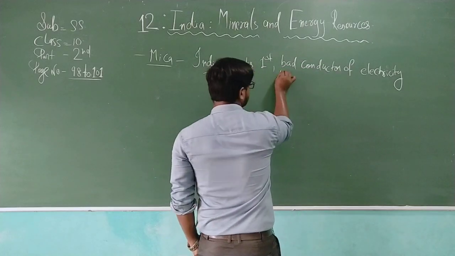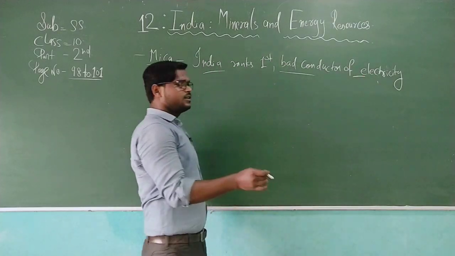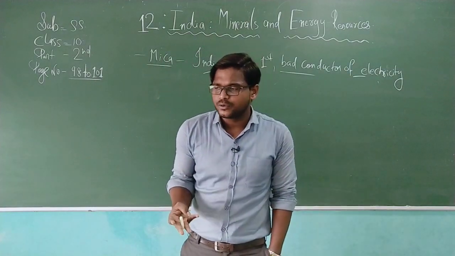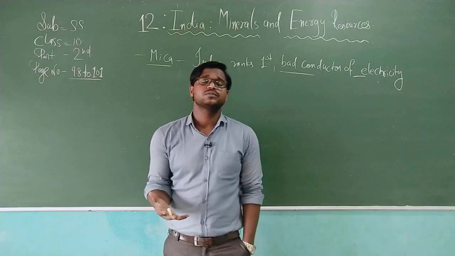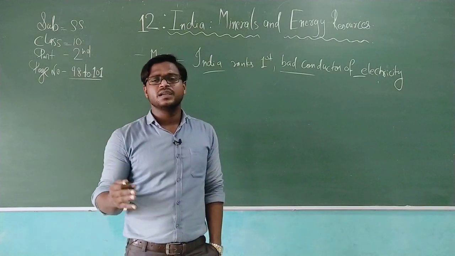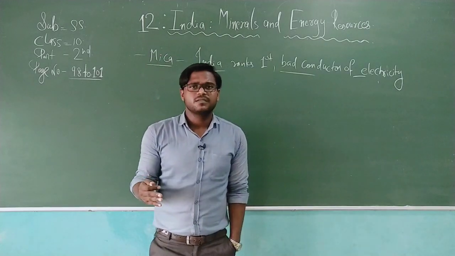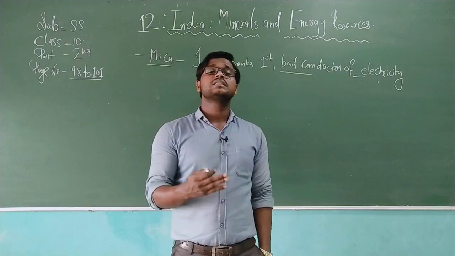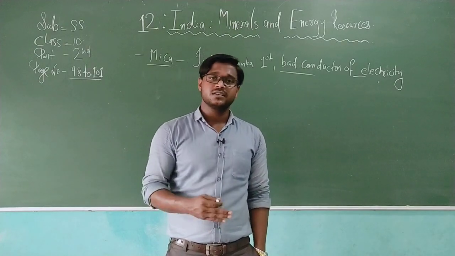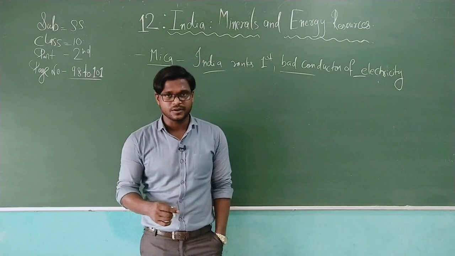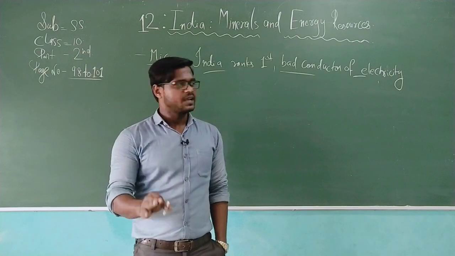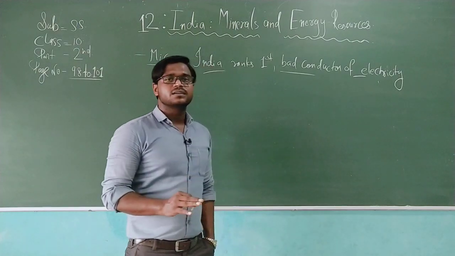And there are other things also related to that. If we go into more detail about mica, it is used in radios, manufacturing telephones, dynamos, electrical goods, and many more things too. Mica is not only available in Tamil Nadu, Gujarat, or West Bengal, it is also available in Rajasthan, Jharkhand, Bihar, Andhra Pradesh and West Bengal too. And as I made you understand, it is a bad conductor, as I have written here, bad conductor of electricity.